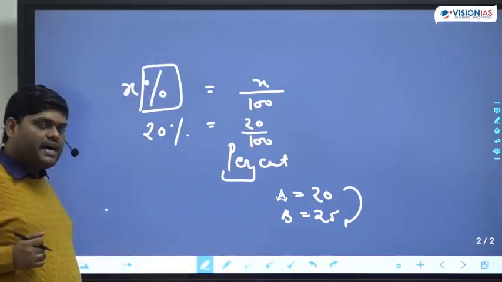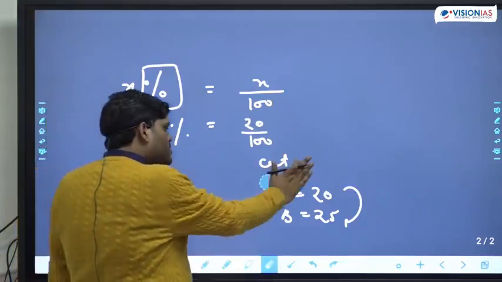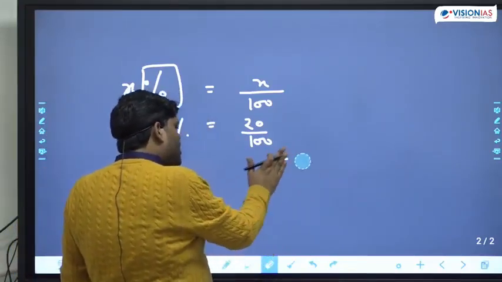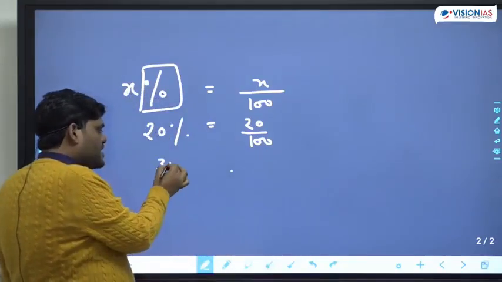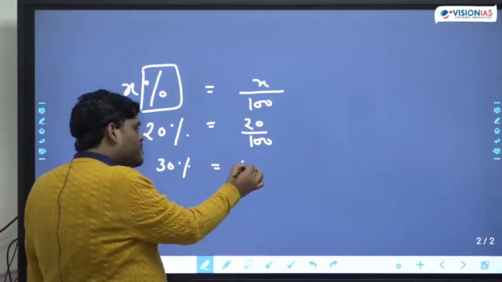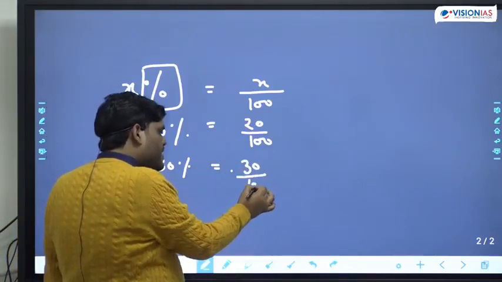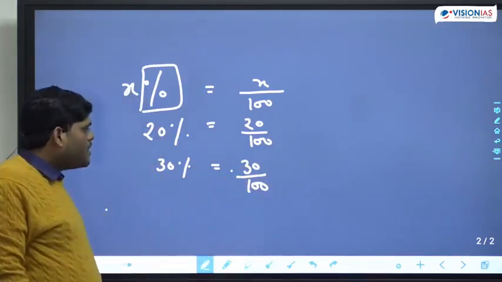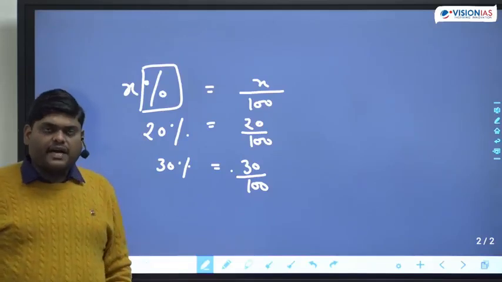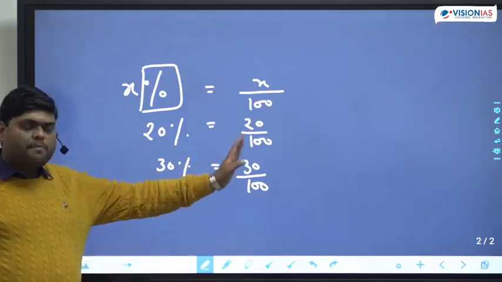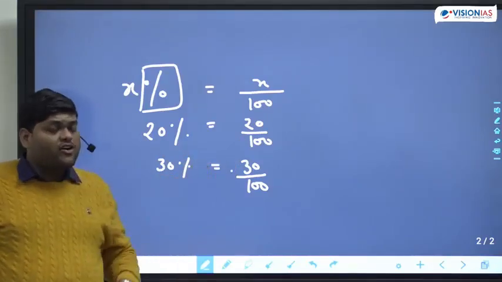If we talk about 30%, the simple meaning is 30 divided by 100. So this is the simple meaning of percentage.